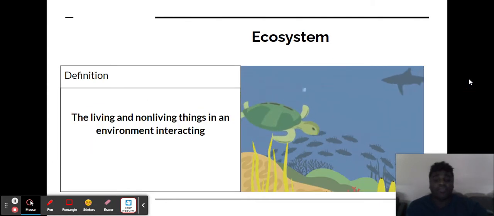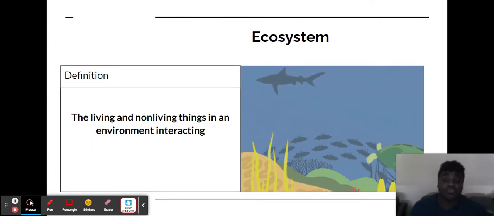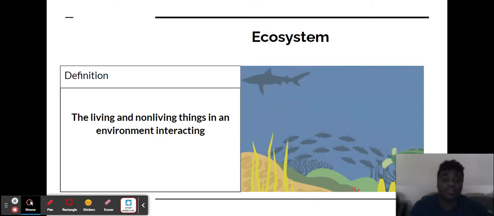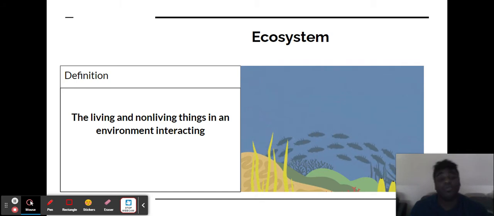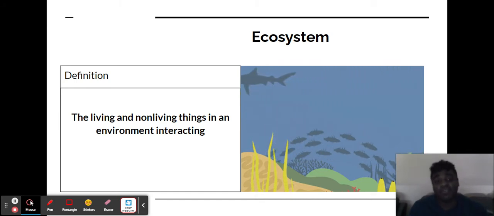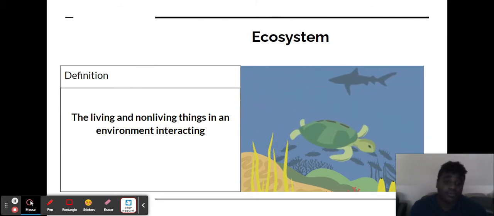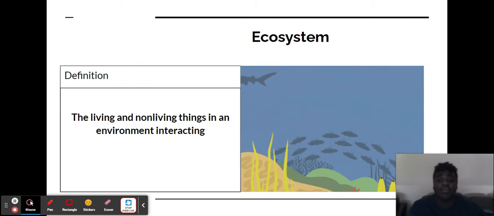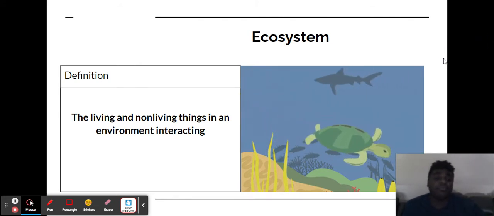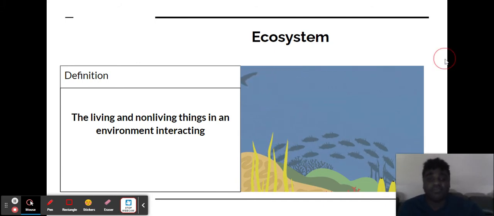And then finally, you have an ecosystem, which is the living and the non-living components of an environment and how they interact. So, this is now including the weather, the temperature, the abiotic factors such as water, the environment around them, such as the mountains, stuff like that. Now interacting with those living things, and that changes how the populations will actually live and survive.